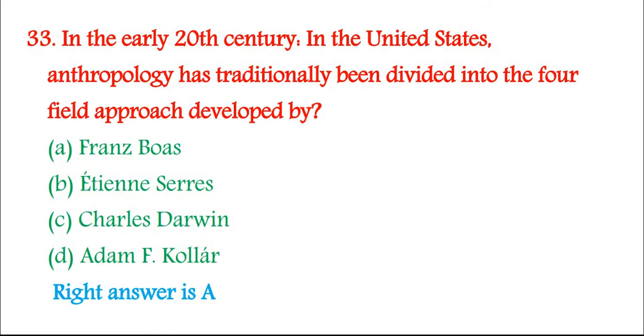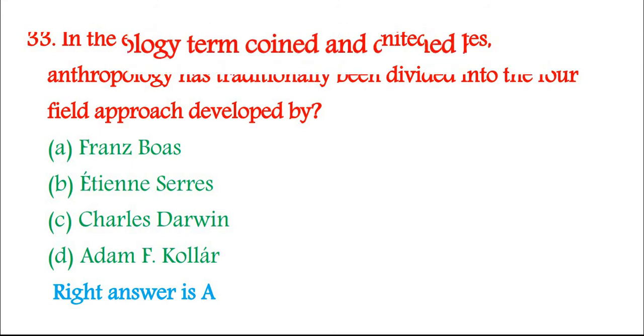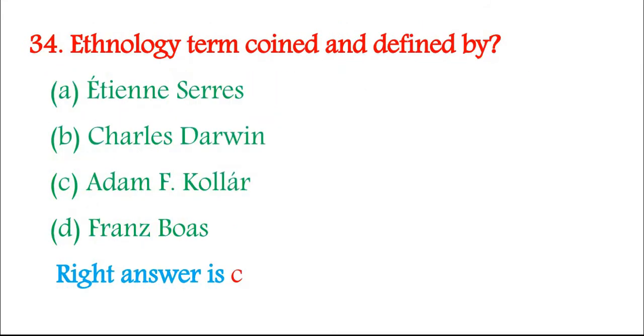33. In the early 20th century, in the United States, anthropology has traditionally been divided into the four-field approach developed by A. Franz Boas, B. Étienne Serres, C. Charles Darwin, D. Adam F. Kollár. Right answer is A. 34. Ethnology, a term coined and defined by A. Étienne Serres, B. Charles Darwin, C. Adam F. Kollár, D. Franz Boas. Right answer is C.